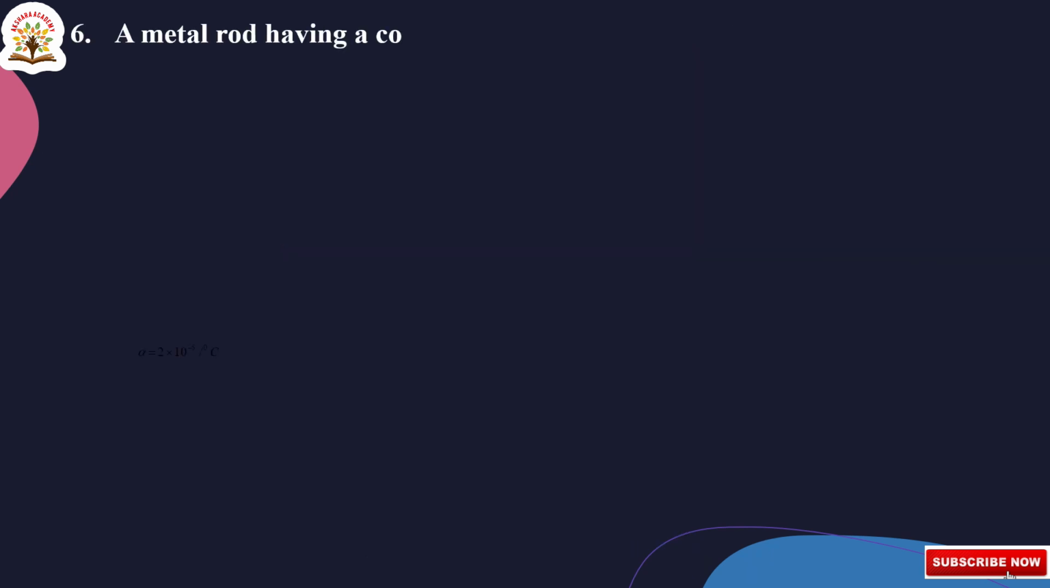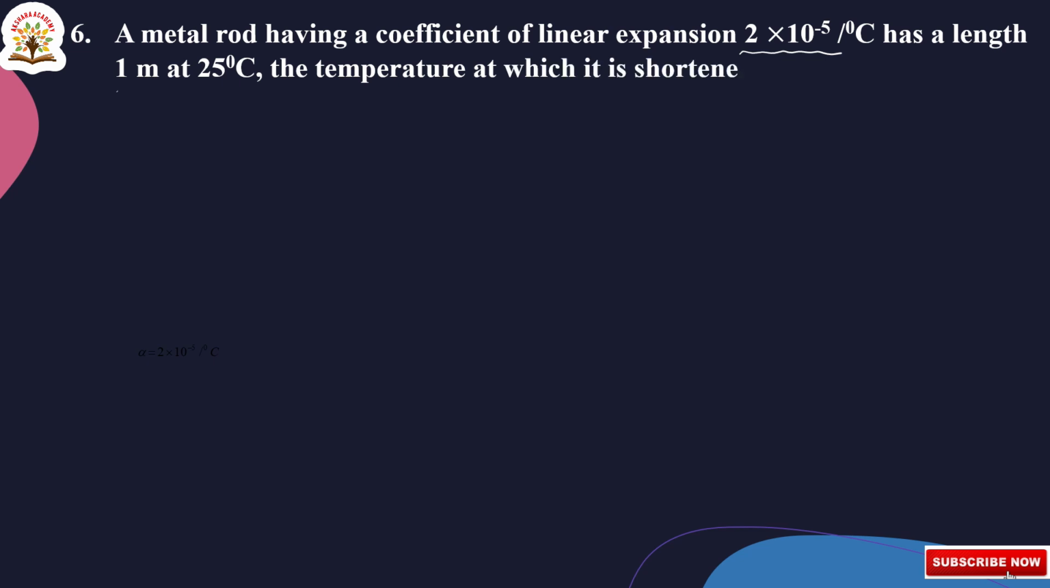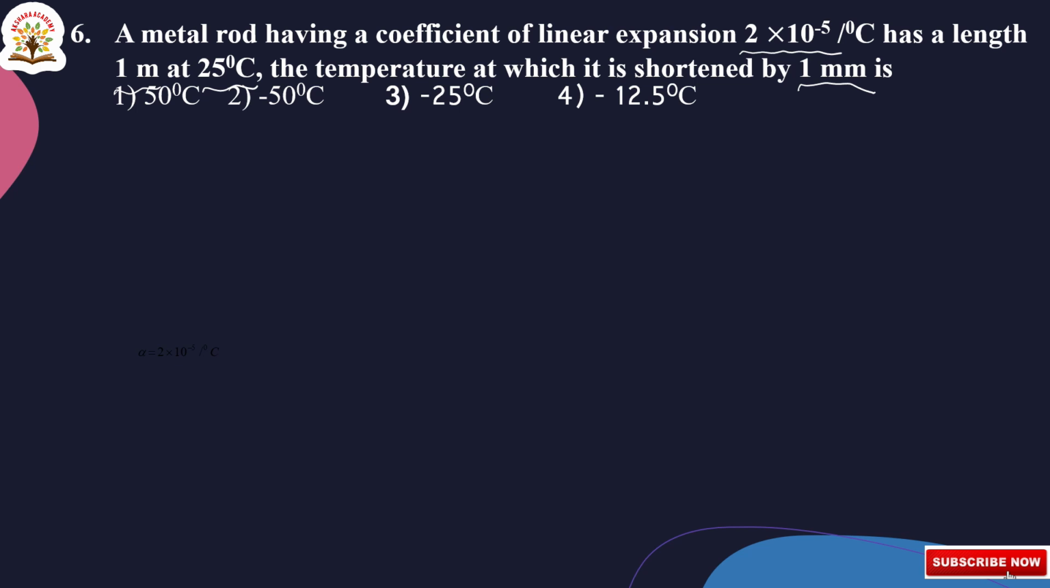A metal rod having a coefficient of linear expansion 2 into 10 to the power of minus 5 per degree centigrade has a length of 1 meter at 25 degree centigrade. Find the temperature at which it is shortened by 1 millimeter. We have to calculate the final temperature. Okay, let us go to the solution.